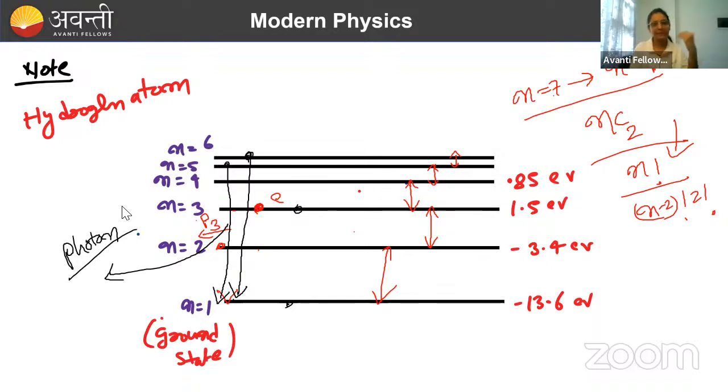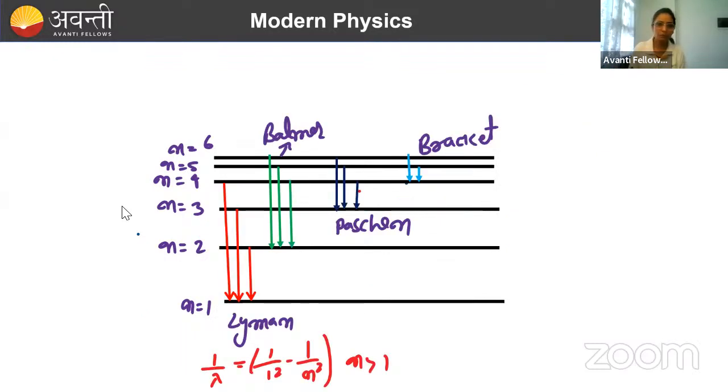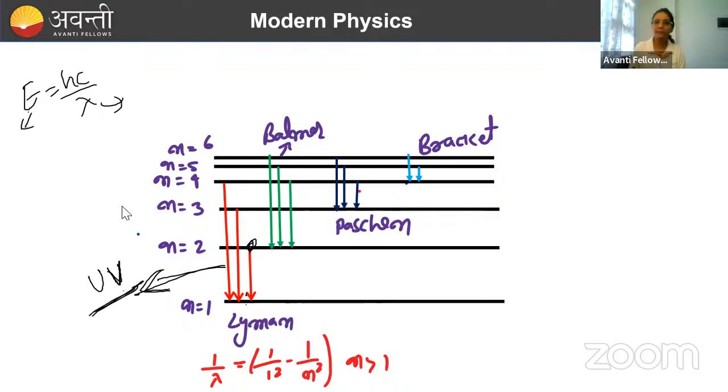So if the transition is happening from any excited state to the ground state, the light getting emitted belongs to which region of the spectrum? It is called the Lyman series, and it belongs to which region? Tell me quickly, anyone. Maximum wavelength comes when the energy is lower. What is the formula for energy? hc by wavelength. So for maximum wavelength, the energy should be minimum. So the energy is minimum in the Lyman series when the transition is from 2 to 1. Yes Tripti, it belongs to the ultraviolet region. Now the Balmer series.